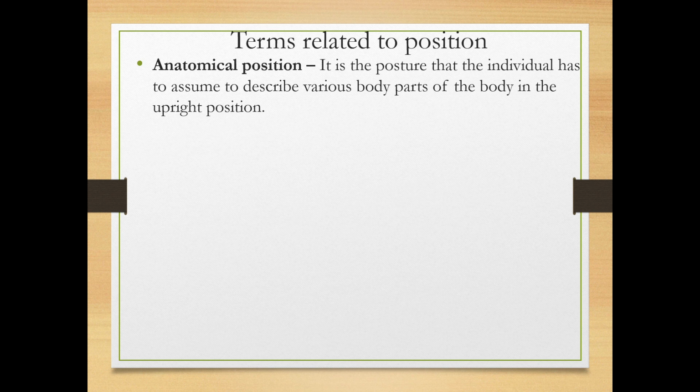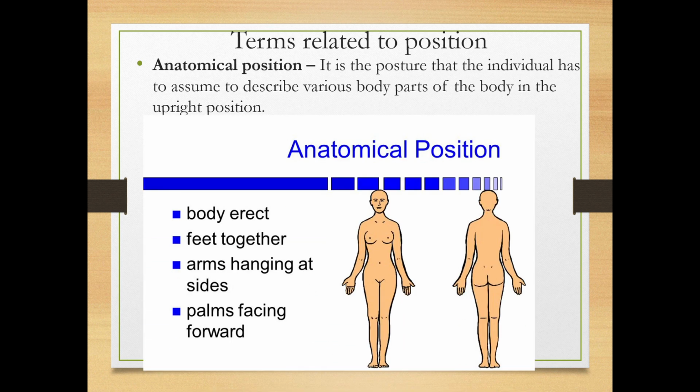See here, in the anatomical position the body is erect, the feet are together, the arms are hanging at the sides, and the palms are facing forward. This is called the upright position or anatomical position. To study the human body, first you assume this position, and then you study each and every body part related to it.